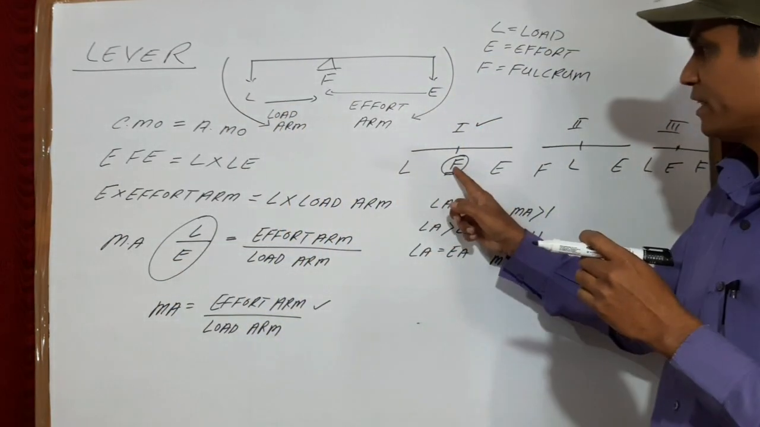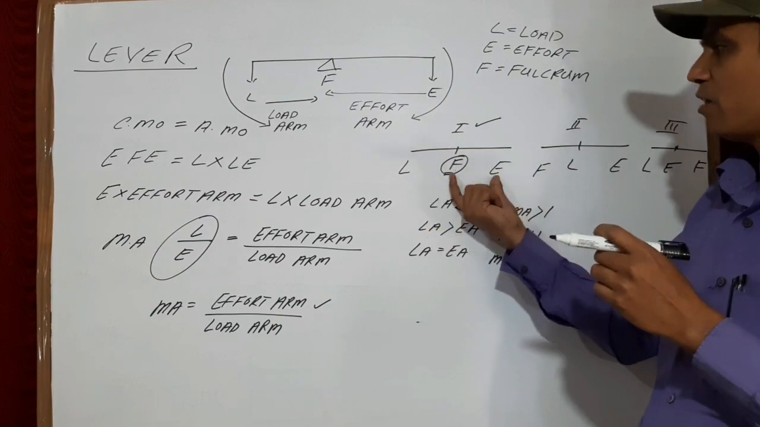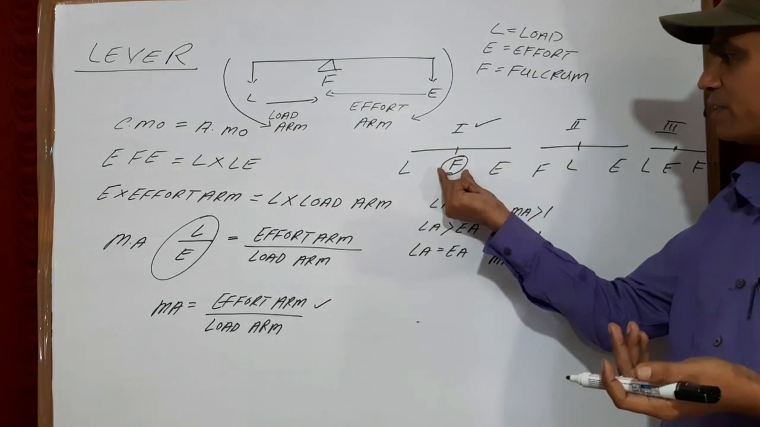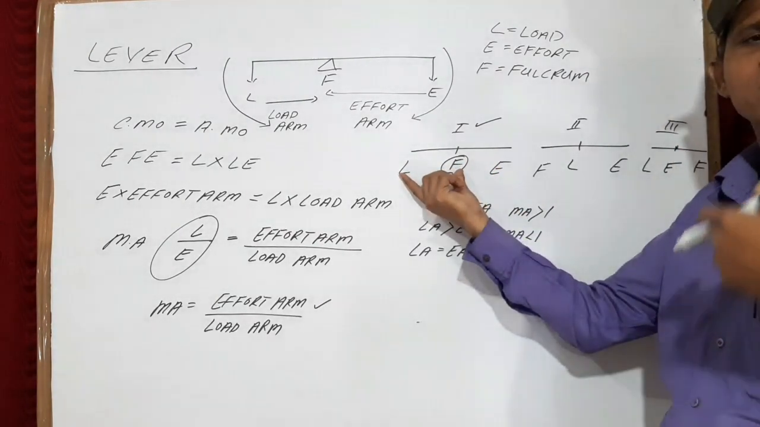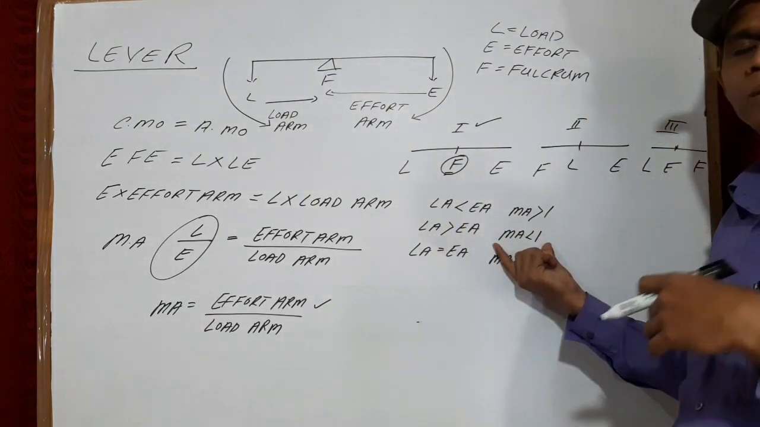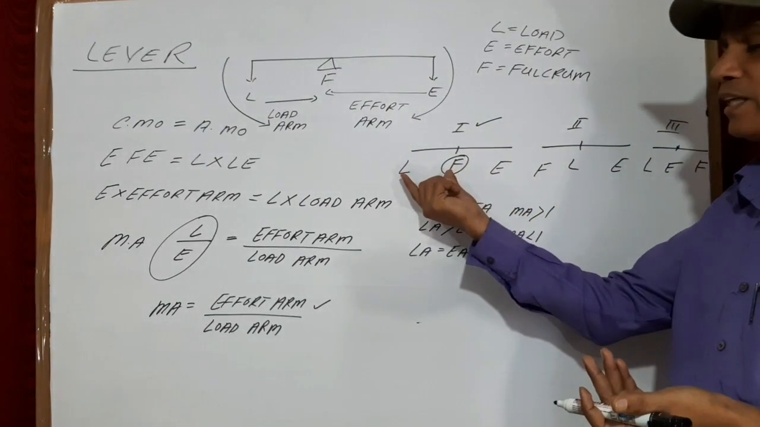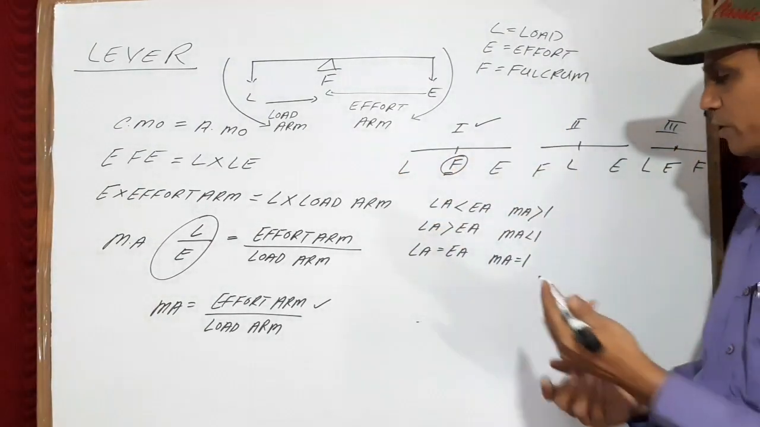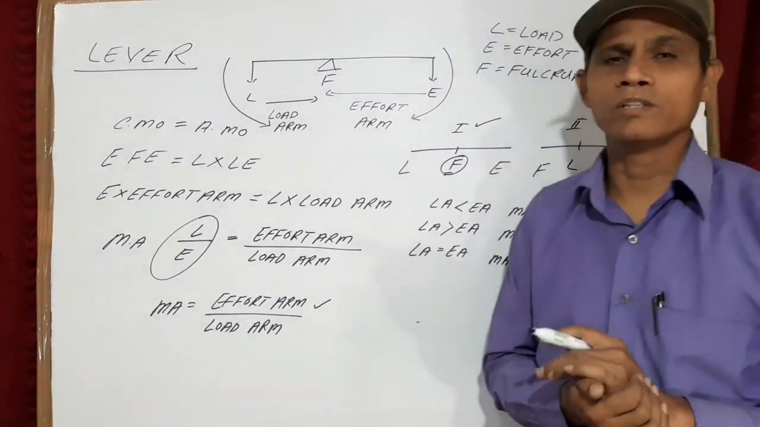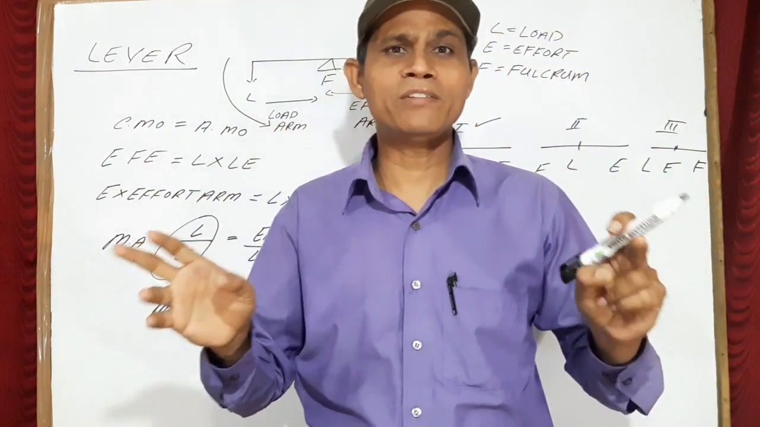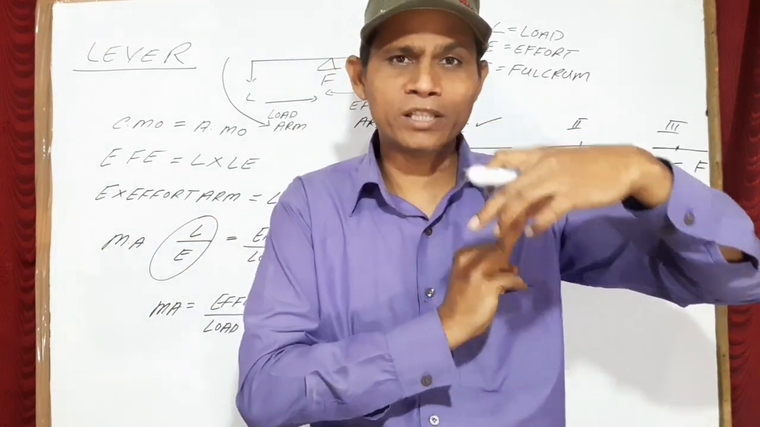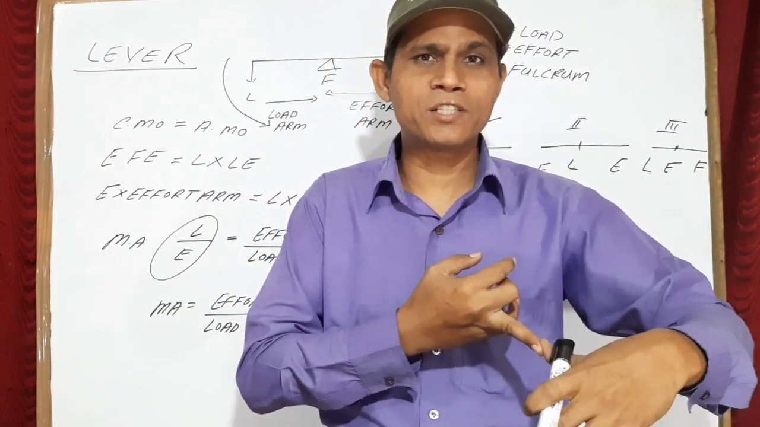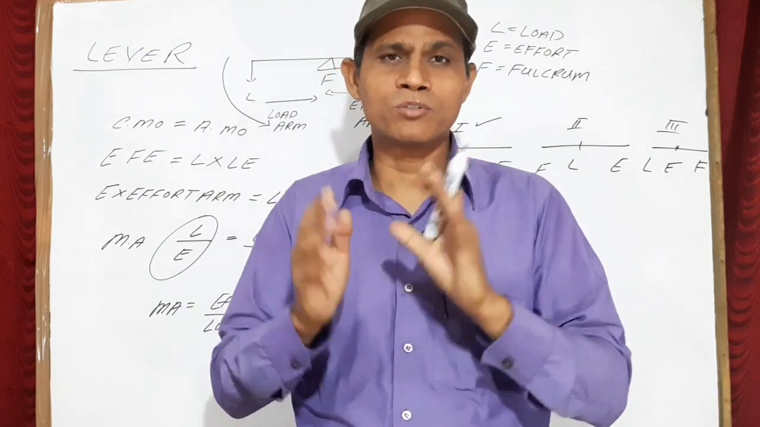If the fulcrum is nearer to the load, then effort arm will become greater, mechanical advantage will become greater than 1. If fulcrum is nearer to the effort, then load arm will become greater. In that case, mechanical advantage will become less than 1. And if the fulcrum is in the middle, then load arm is equal to effort arm, then this is also possible. So first class lever is the only lever which can perform all the three functions. It can act as a force multiplier, it can act as gain in speed, it can change the direction as well.